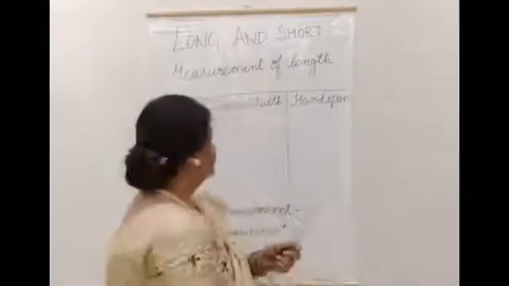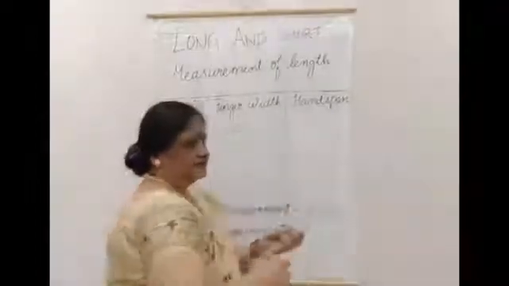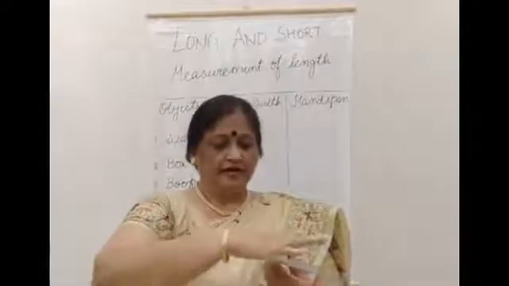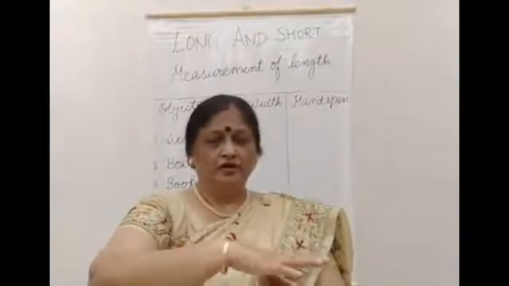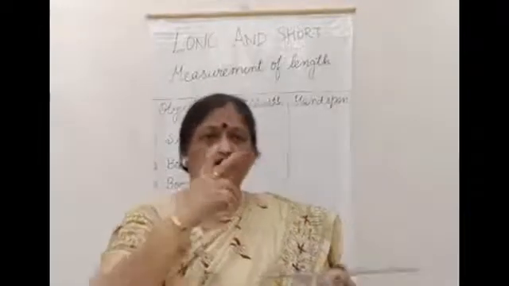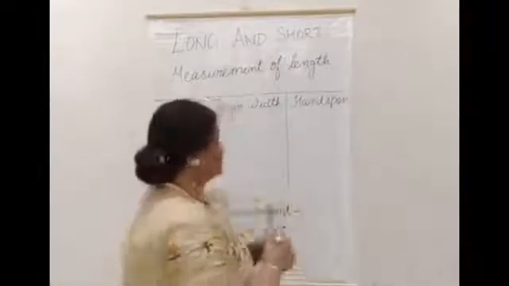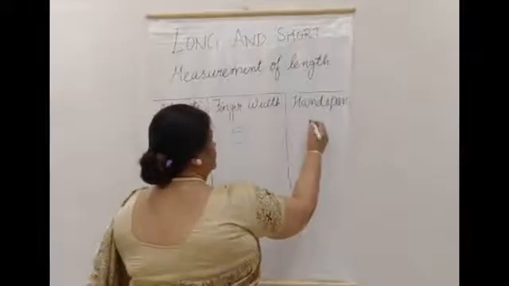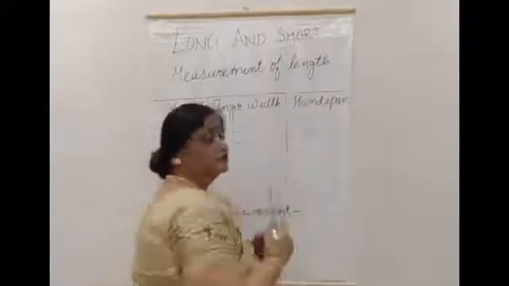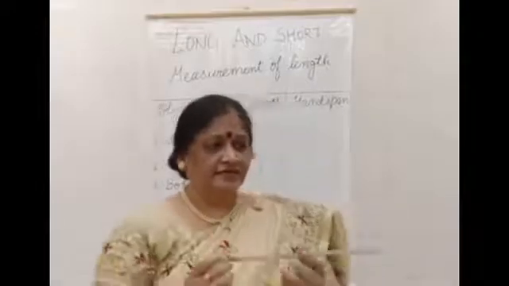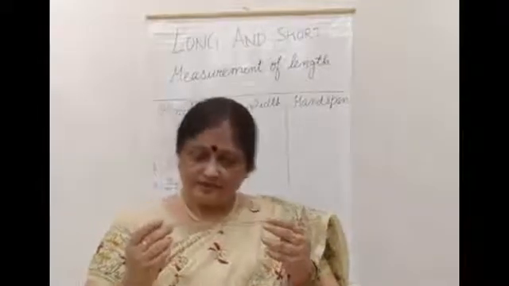Now let me start with hand span. 1 and 2. How many hand span? 2 hand span. Now let us write down here: 2 hand span of the scale.